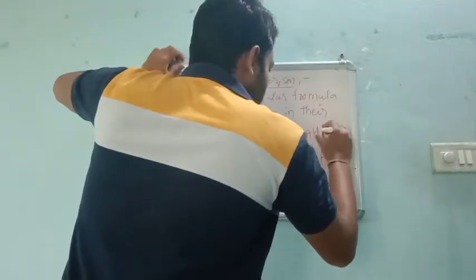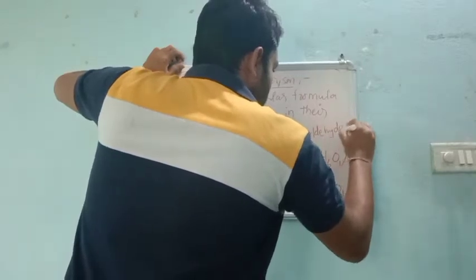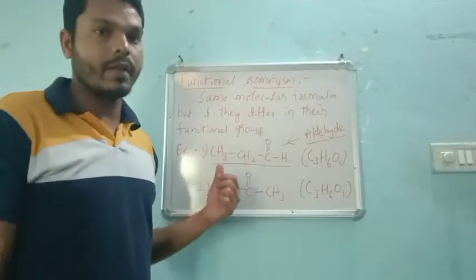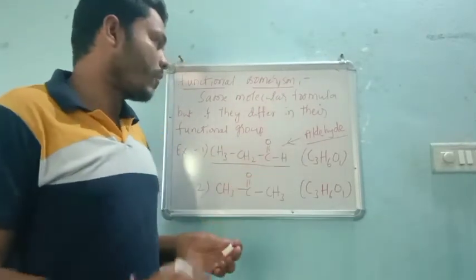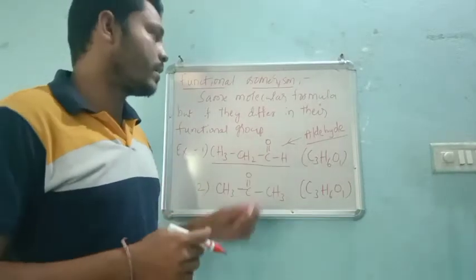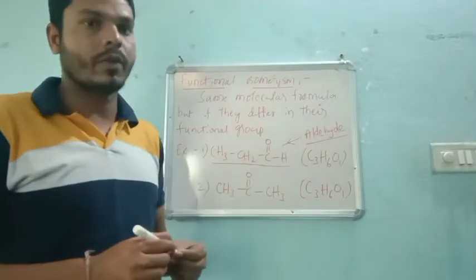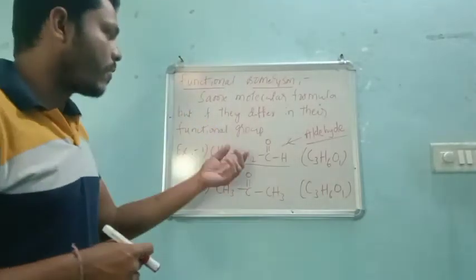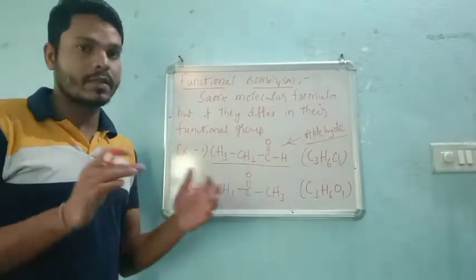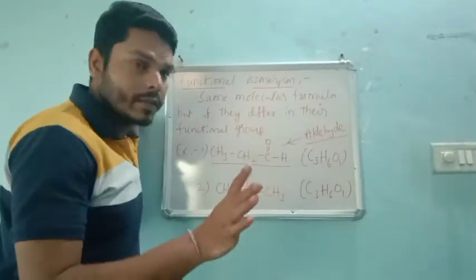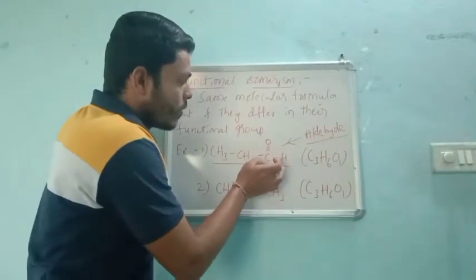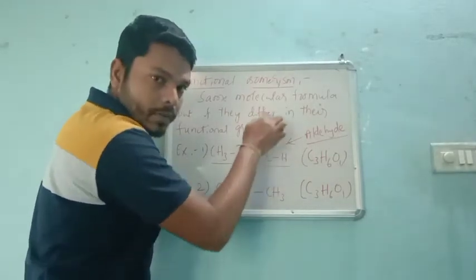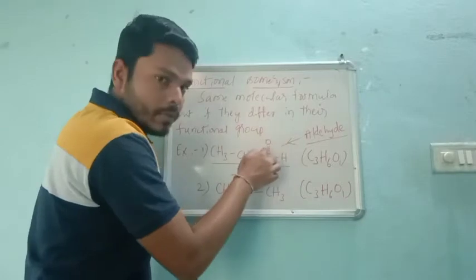I already told you that we will go into functional groups later, during the offline classes. If I start that now, it will be very confusing for you. So it is better to start during the offline classes. For now, I will just explain: whenever there is C double bond O, it is called a carbonyl compound.